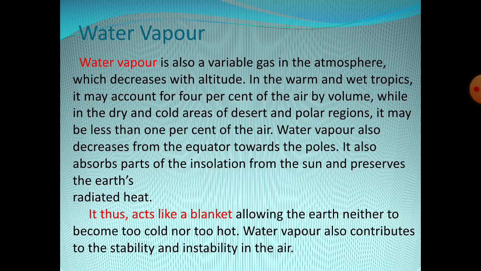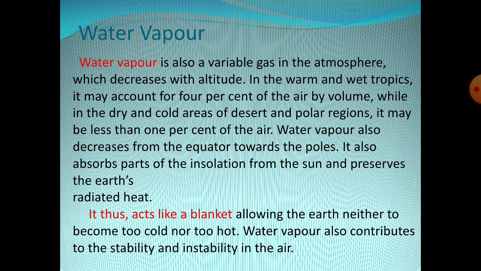Then the next important one is water vapor. Water vapor is also present in the atmosphere, and it decreases with altitude. In the warm and wet tropics, it may account for 4% of the air by volume, while in the dry and cold areas of desert and polar regions, it may be less than 1% of the air. So water vapor decreases from the equator toward the pole.